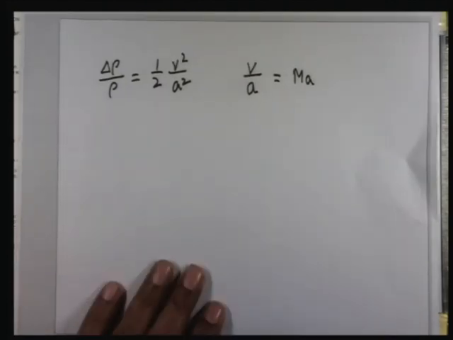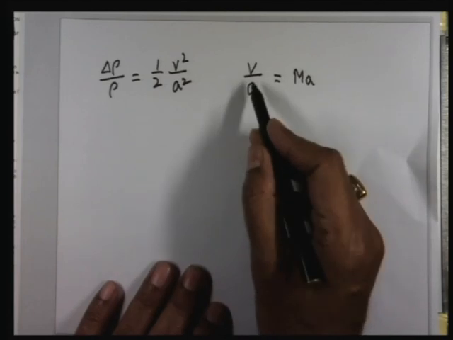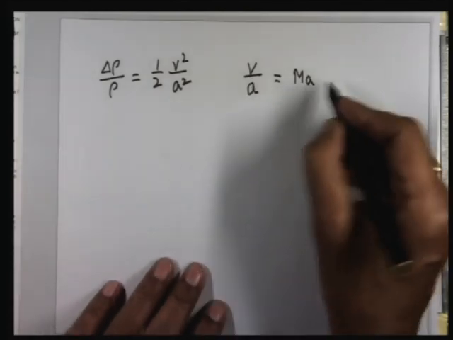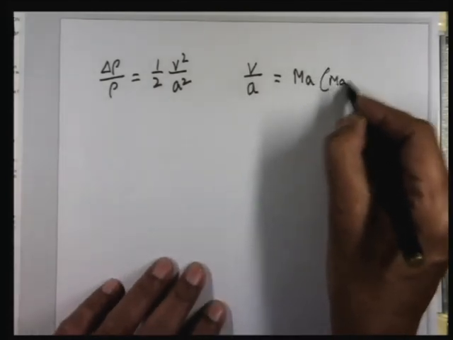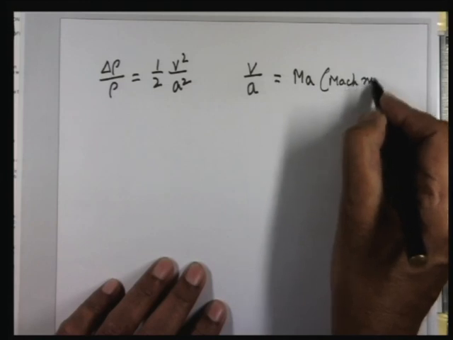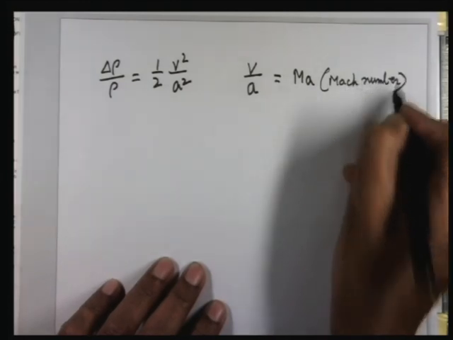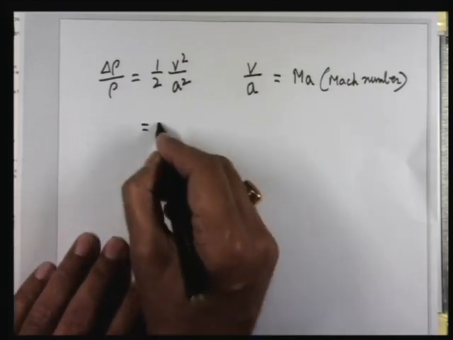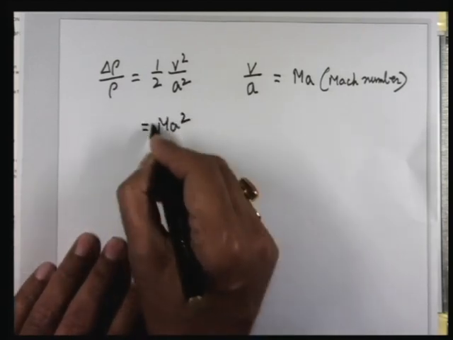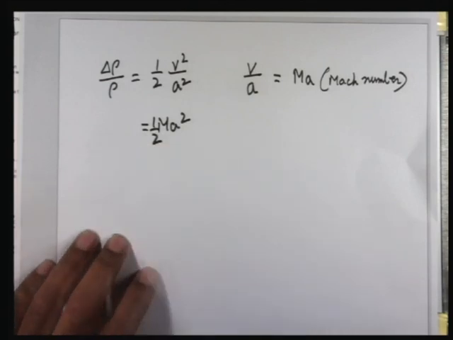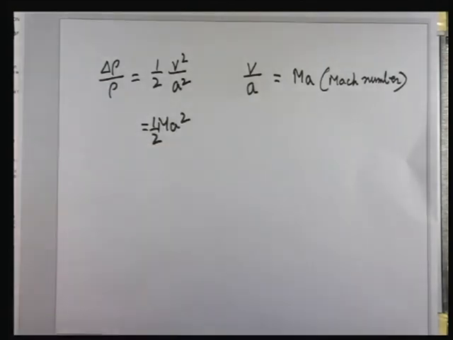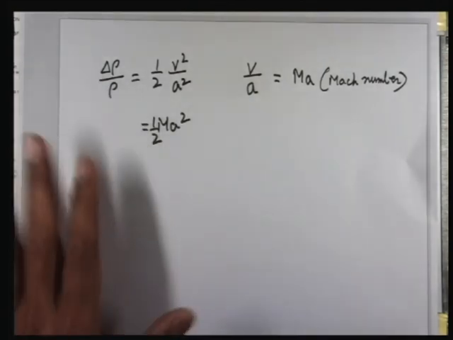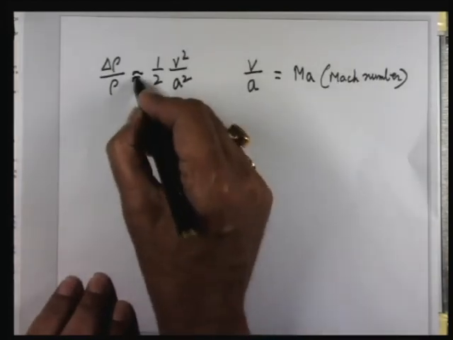That is given by root over E by rho, and this v by a ratio is known as Mach number. With this nomenclature, this is written as half Mach number square. Up to this, a mathematical analysis, delta rho by rho is approximately proportional to this.